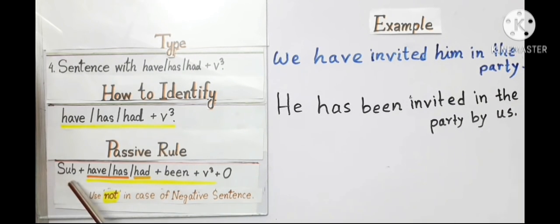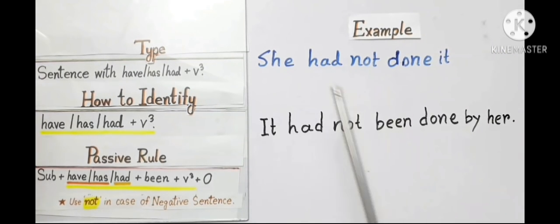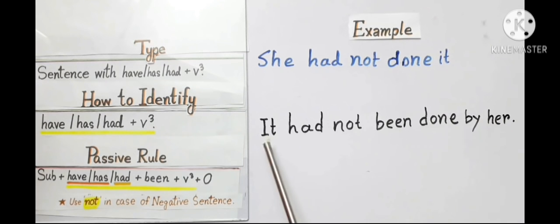He subject, has been invited, verb 3. In the party, the remaining part, by us. Here I write has because my subject he is third person singular. Another example, she had not done it. The answer will be: it had not been done by her.